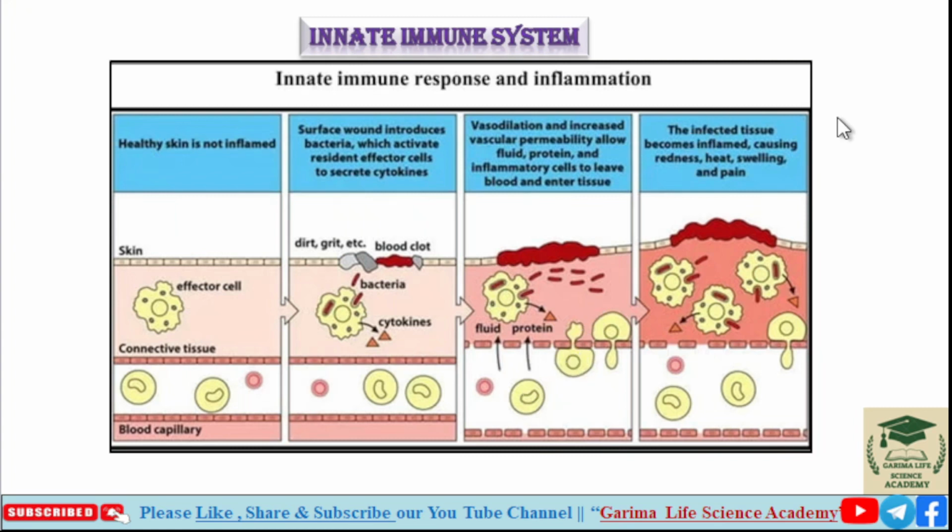The infected tissue becomes inflamed, causing redness, heat, swelling and pain.